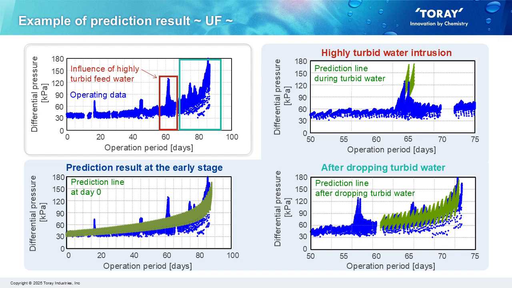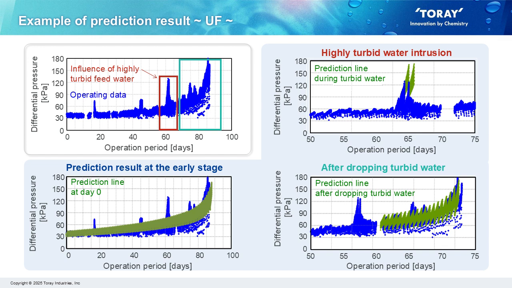In this figure, the upper left represents the actual operation differential pressure, and the lower left represents the prediction result at the early stage. As you can see, the online prediction line almost agreed with the actual operation differential pressure. As you know, feed water quality is changing day by day. In this case, the temporary elevation of actual differential pressure was observed several times.